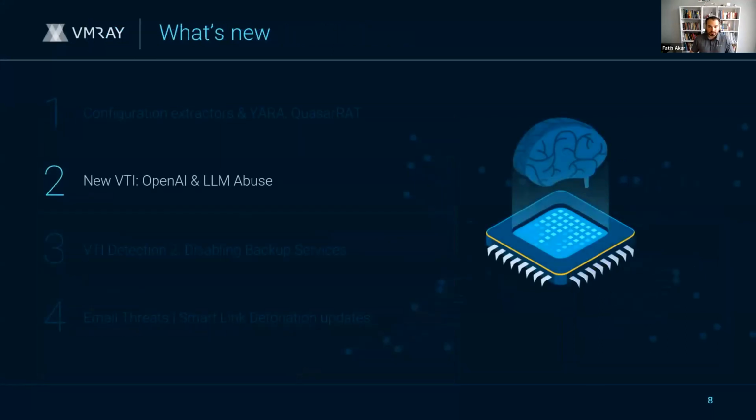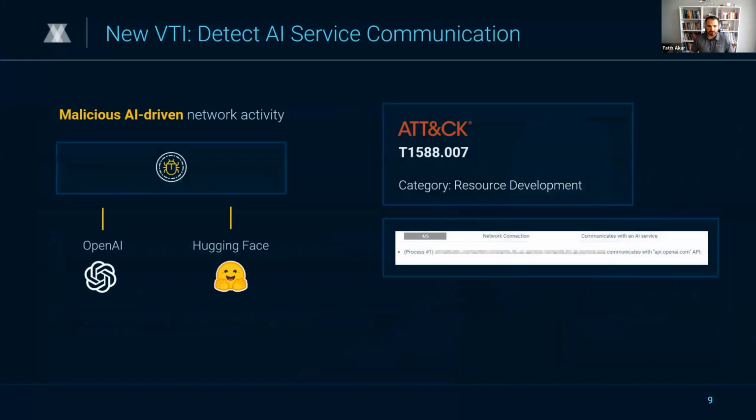So let's move on to the next exciting update, right? Our new VTI focused on OpenAI and LLM abuse. As we advance our detection technologies, understanding and mitigating threats posed by AI-driven tools is really critical. Our latest capability enhancement is designed to proactively monitor and identify malware interactions with generative AI tools, which are pretty popular these days, and those provided by OpenAI and Hugging Face.